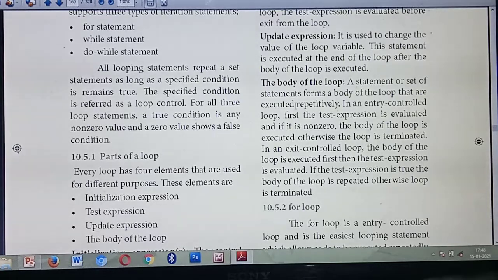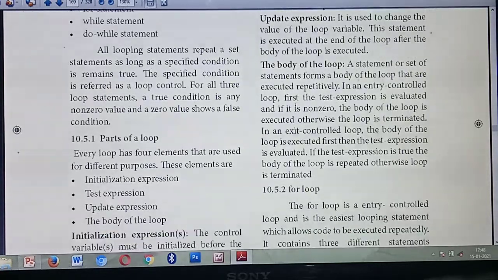Understood? Okay, up to today's portion, this much is enough, time over. What things have you studied today? Switch statement, then the alternative to if else statement, conditional operator, then the iteration statement, parts of a loop. Today's topics, all 4 topics, are very very important. Switch statement as well as conditional or ternary operator, and the difference between switch and if else statement. So please study and write in your computer notebook, very very important questions. Remaining you can continue in the next class.